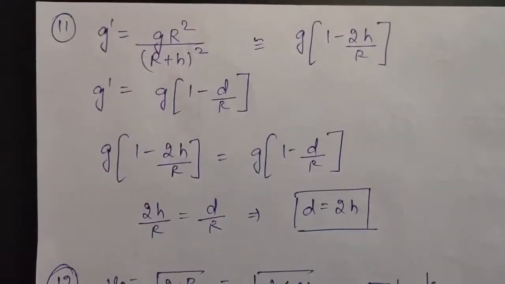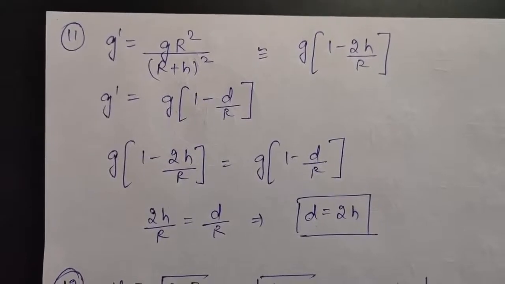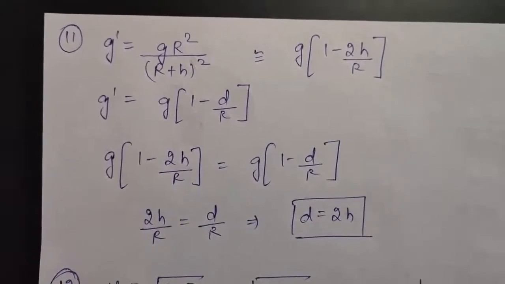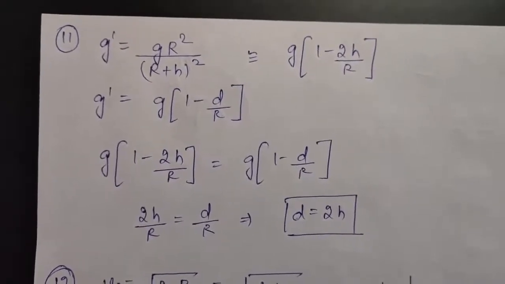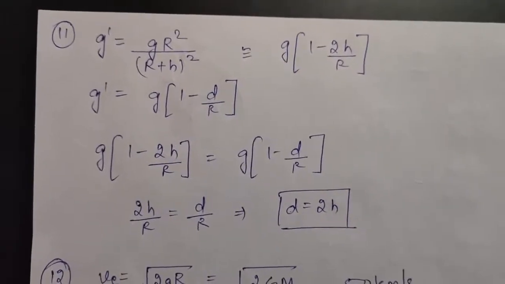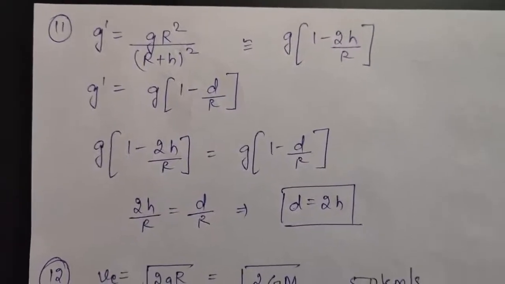Okay, so the next is question number 11. It says, the change in value of g at a height h above the surface of the earth is the same as at a depth d below the surface of earth, when both d and h are much smaller as compared to the radius of earth. Then what will be the relation between d and h?